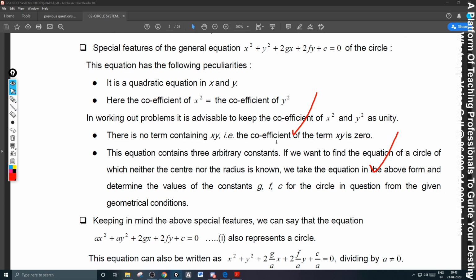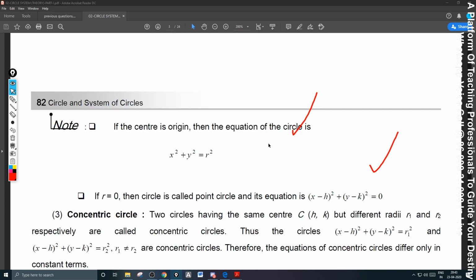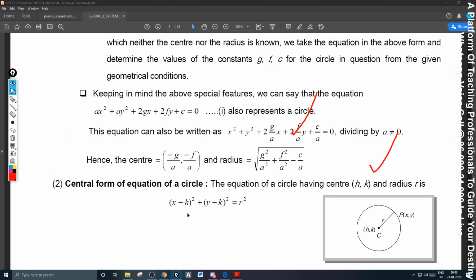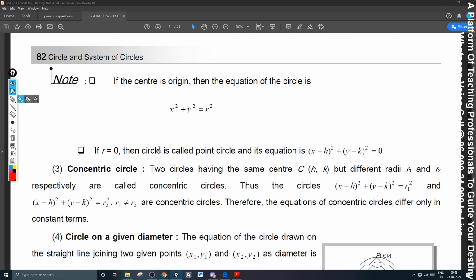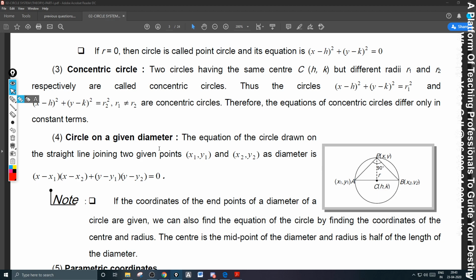Now coming to the next part of it. That's all, these are the basics you know. Center radius form. Why am I terming it as center radius form? The center is (h, k) and the radius is r. It is (x minus h) whole square plus (y minus k) whole square is equal to r square, the equation of the circle when the center and radius are given. Let's go to the next part of it. Concentric circles. Two circles, or three, or four, or many circles are said to be concentric circles if they have the same center and different radii.